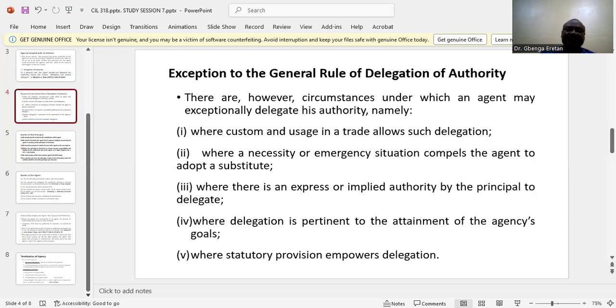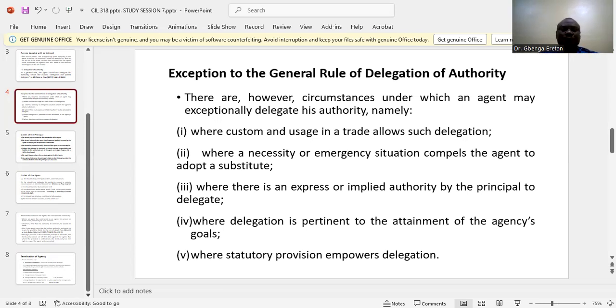Where the trade allows you to delegate authority in order to achieve an objective, that delegation is viable. Number 2, where it is necessary or exigent to compel the agent to adopt that substitute. It could be important that in order for the agent to achieve the goal of the principal, he needs to delegate the authority. Under that circumstance, the agent can delegate the delegated authority.